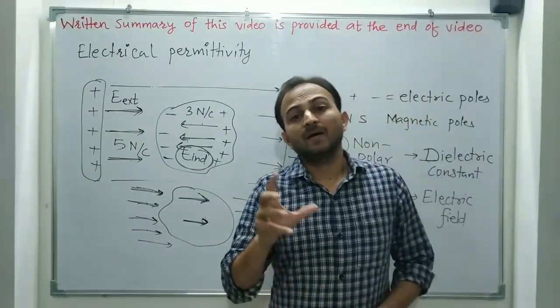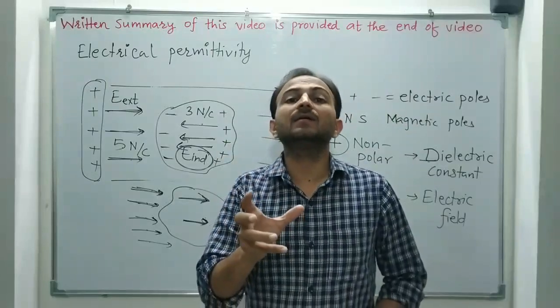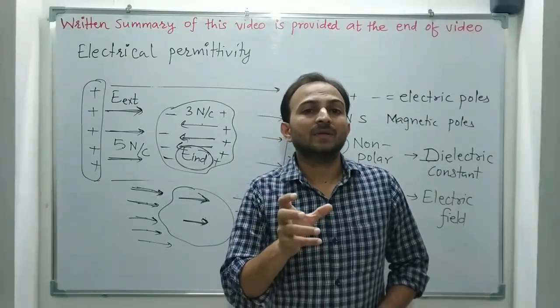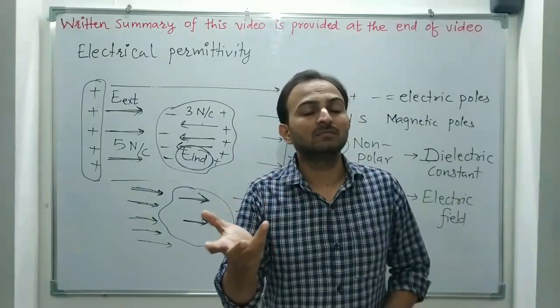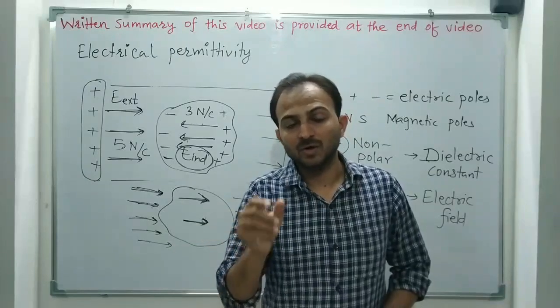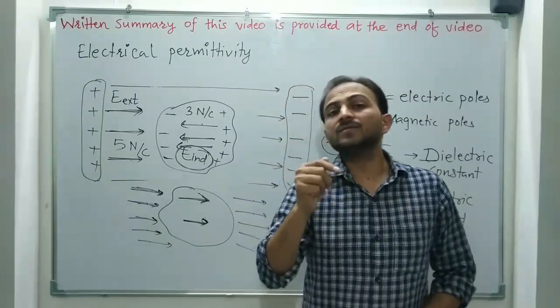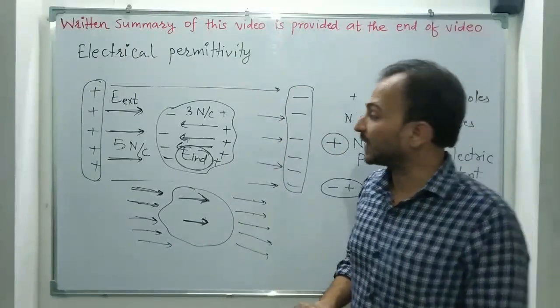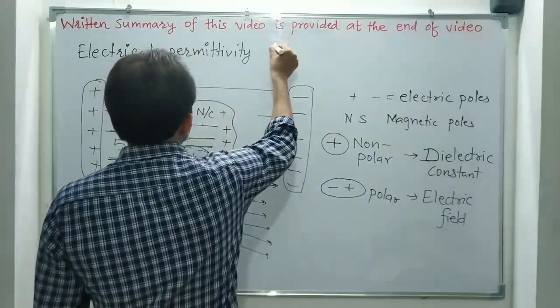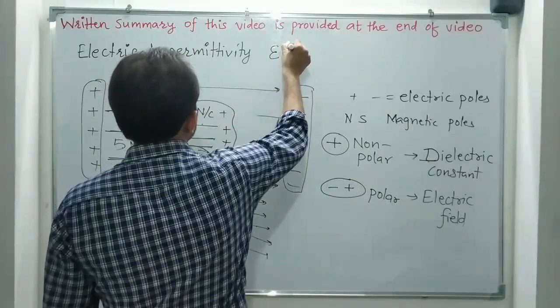Now, inside the material, how much is the reduction of the electric field? That depends on the material. So here comes the importance of electrical permittivity. Electrical permittivity is denoted by epsilon.